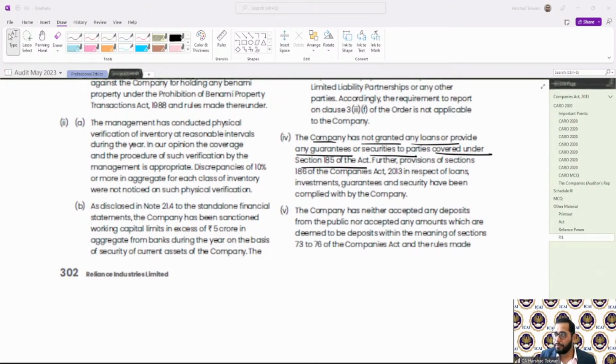Any further doubts? Or if I have one more example, I'll show you one more live example that will give you more clarity.